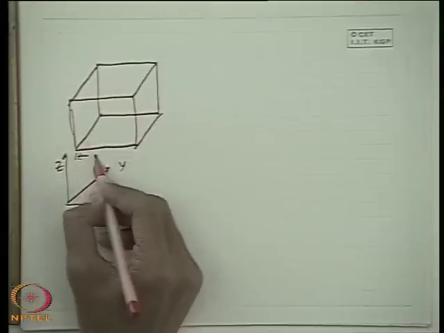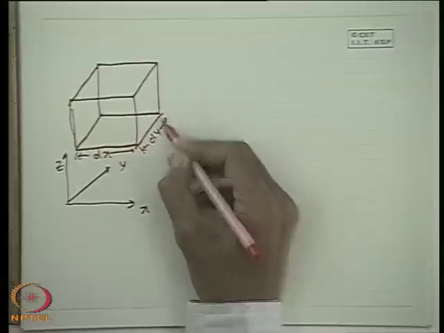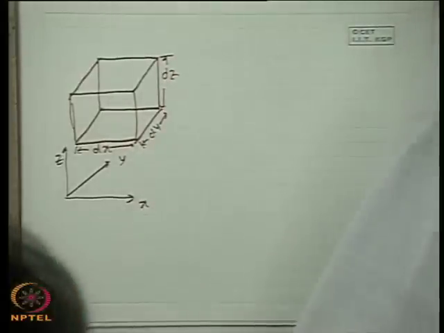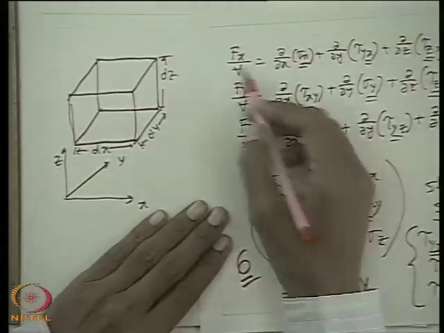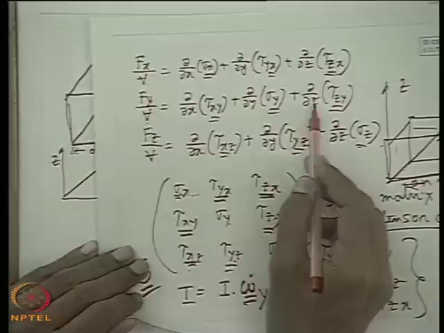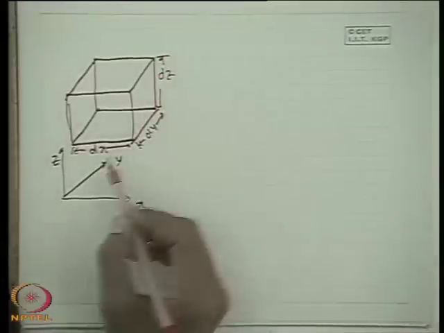So this is dx, this is dy, and this is dz. Then I know the force per unit volume Fx by V for this element is this, then the force per unit volume in the y direction, and in the z direction. Now what is the total force acting in x direction?